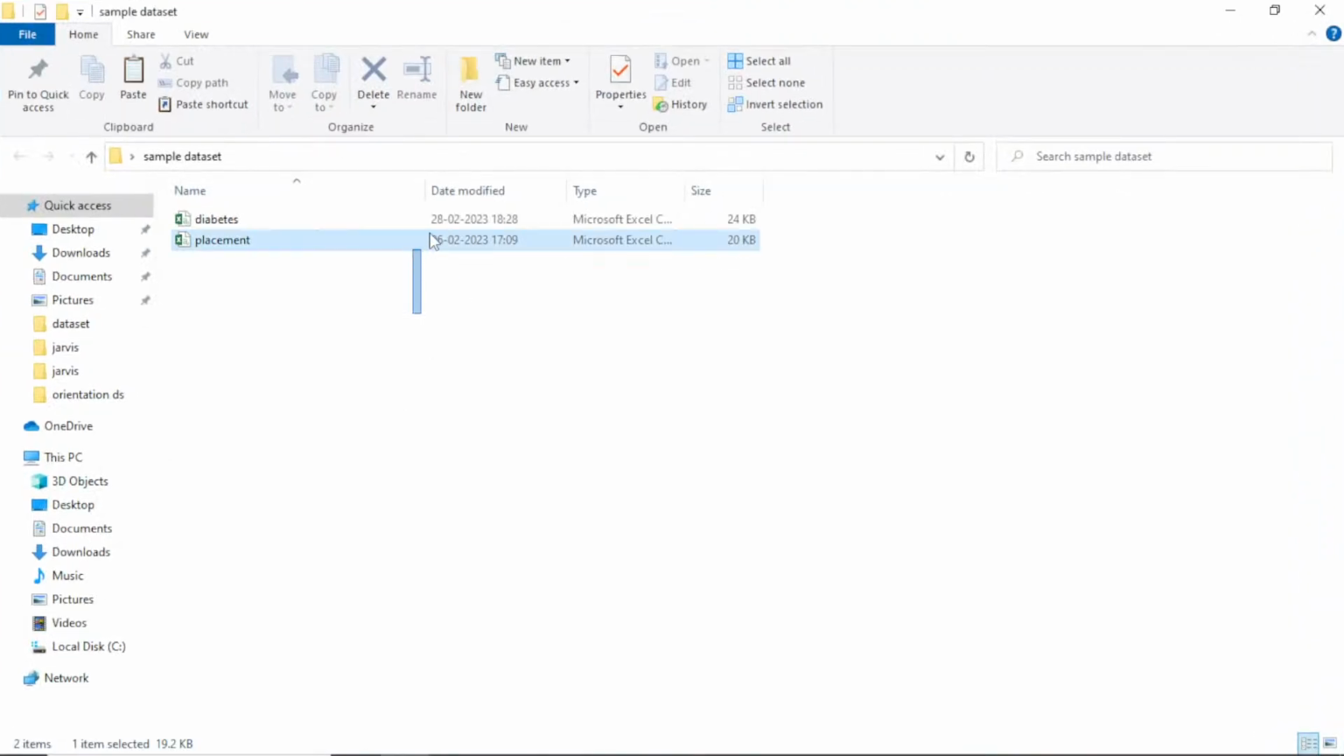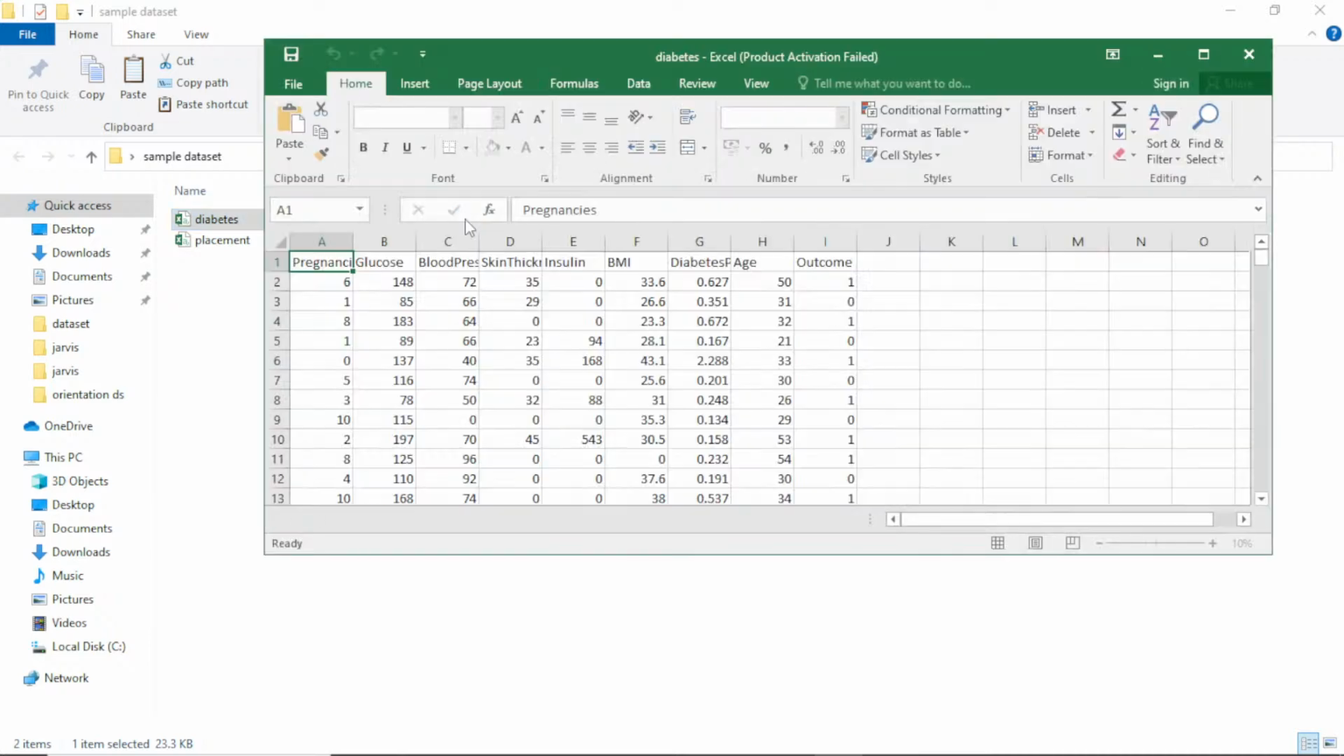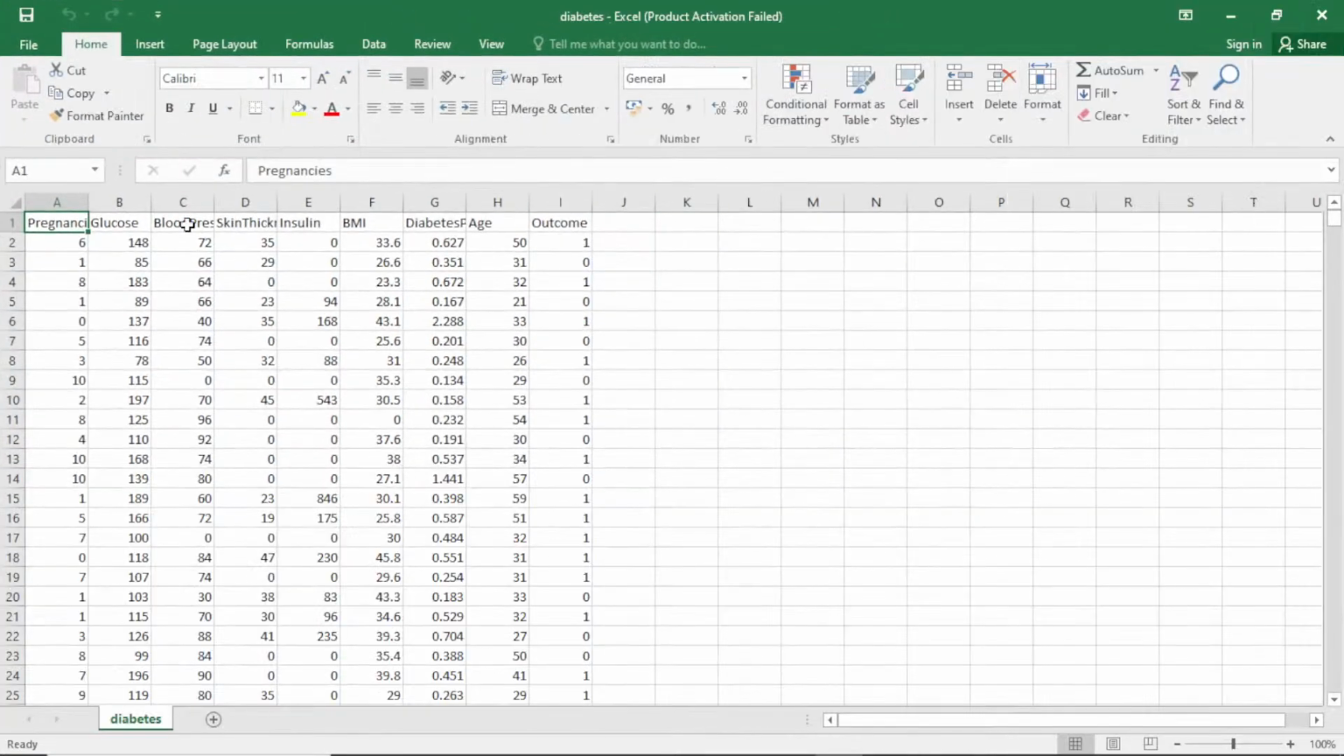I have two datasets. One is a diabetes dataset, which is based on patients, and one is a placement dataset, which is based on students. Okay, let me open this diabetes dataset. And see here, this is the diabetes dataset I have.